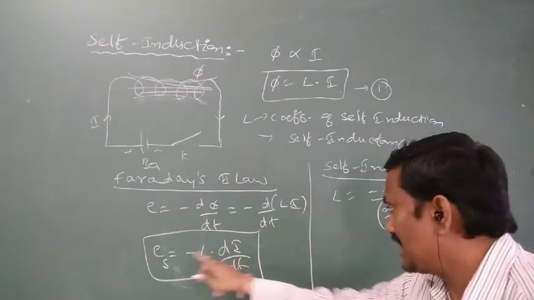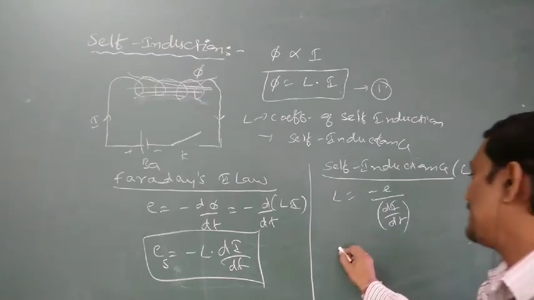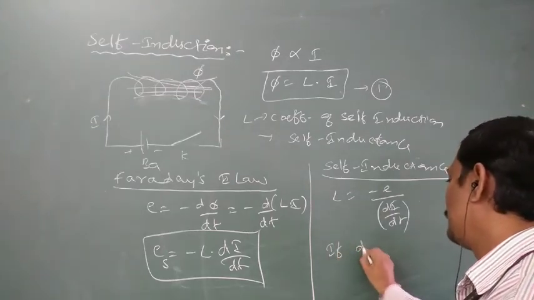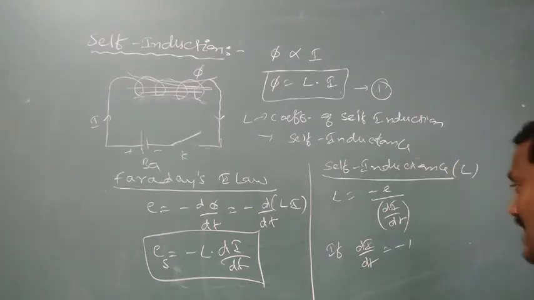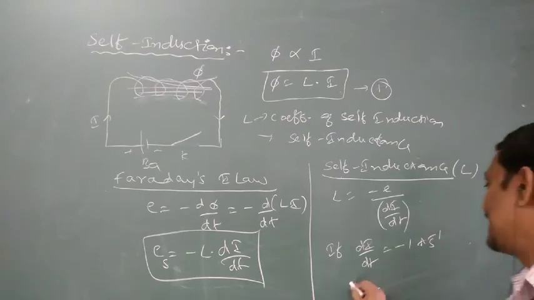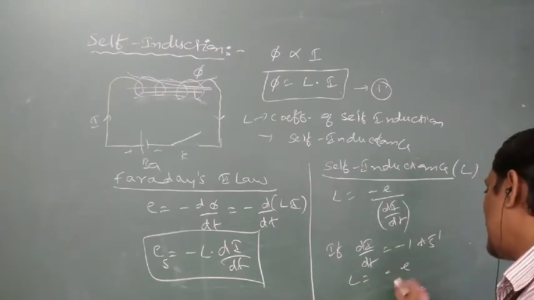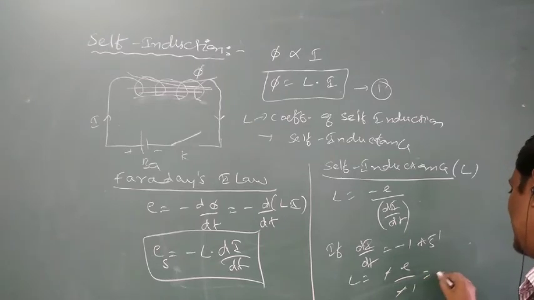L is equal to minus E by di by dt. Here di by dt means rate of change of current. Assume di by dt is equal to minus 1 ampere per second. Then L is equal to minus E by minus 1; minus 1 cancels. L is equal to E.